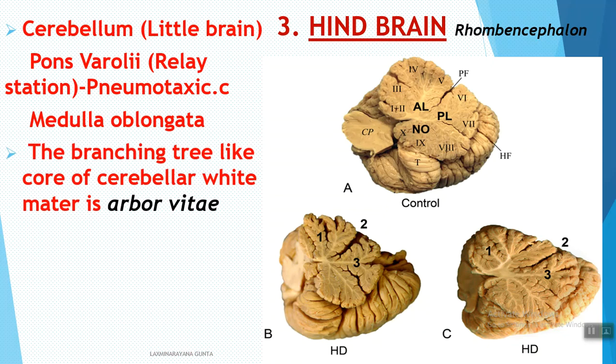Here you can clearly observe a branching tree-like appearance in the cerebellum. This light colored matter is called the arbor vitae. The branching tree-like core of cerebellar white matter is called the arbor vitae. It looks like a branching tree. Arbor vitae is located in the hindbrain.